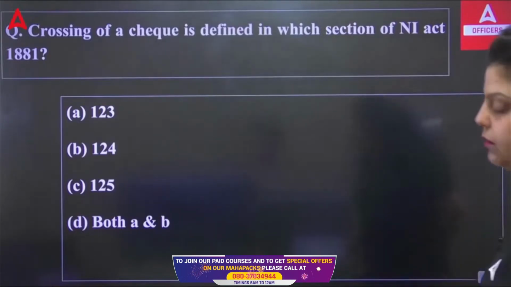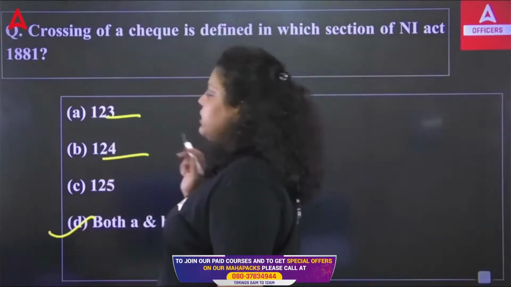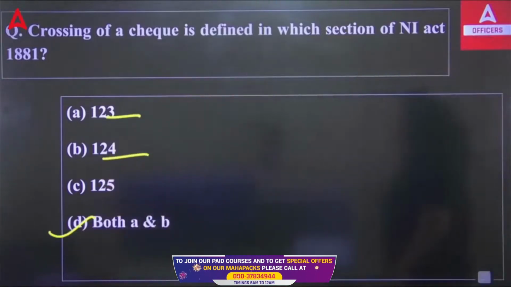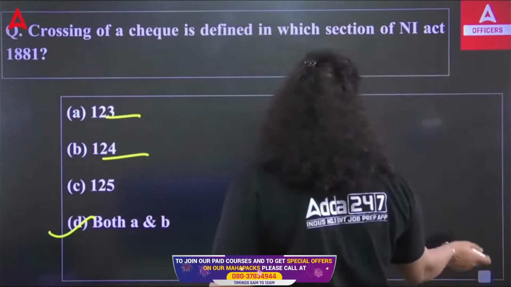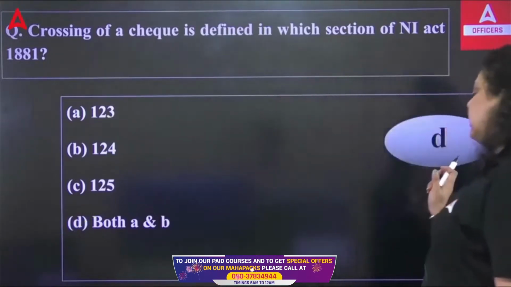It is defined under both section A and B. It means 123 and 124. So section 123, 124 deals with two types of crossing, that is general crossing and special crossing. Okay, 123, 124 talks about the general crossing and the special crossing. So the right answer is D, both.